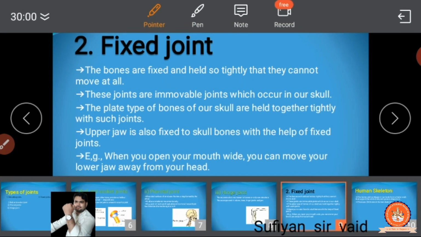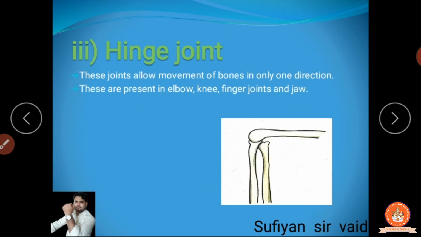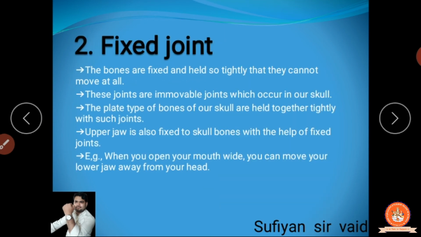You can observe it here, the plates. This is the plate type structure. This is joined very tightly together. It is not possible to move. इसे हिला सकते हो आप क्या? आगे पीछे, चलो निकाल दिया तरबूज की तरह. No. Okay. So the upper jaw is always fixed with the skull with the help of the fixed joint.